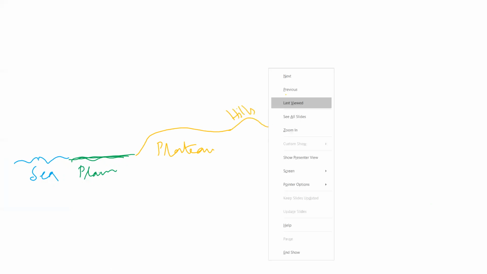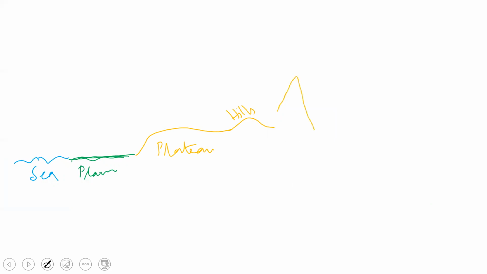And what is a plateau? Plateau is a raised land, but it is also flat on the top. So this is plateau. And these are hills. And whereas mountains have steep slopes. And these are mountains.